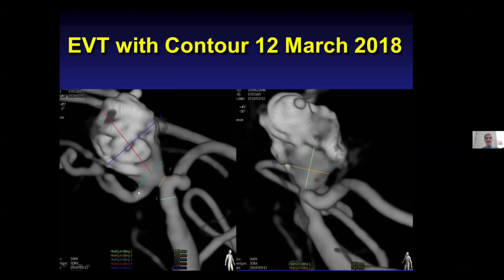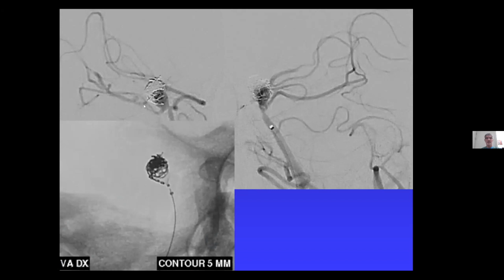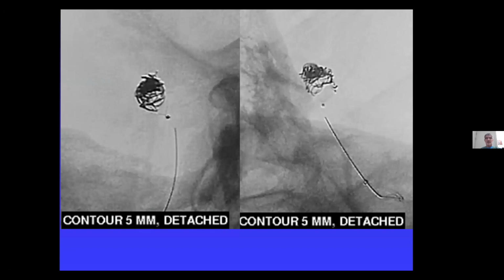several devices here. So what we saw was that if we can get in with the 027 microcatheter in the sac and place the Contour here, probably it could achieve the results we want. See here the size of the 27 microcatheter. Going through this small portion, it would not allow any other device, any other microcatheter. So this is the smallest Contour placed in position. Contour detached.